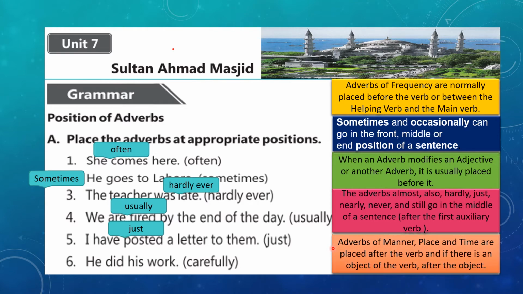Alright, the last rule that I'm going to discuss here is adverbs of manner, place and time are placed after the verb, and if there is an object of the verb, after the object. And this rule can be applied on sentence number 6. He did his work, and the given adverb is carefully, and we all know carefully is an adverb of manner. So, according to the last rule that I have taught you, the correct place will be after work. He did his work carefully. Great.